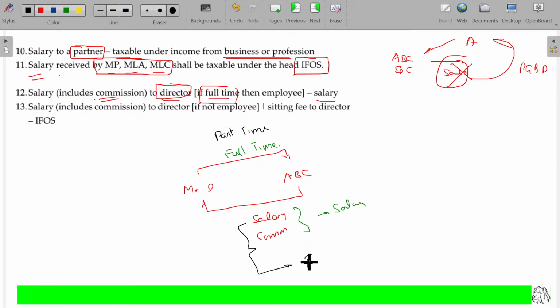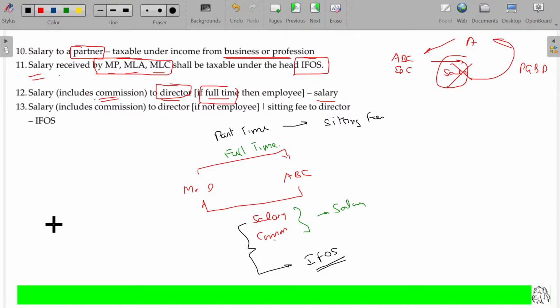Predominantly, it will be classifiable as income from other sources. Even in this case, one more item is also addable, which is nothing but sitting fee. That sitting fee also will be considered as income from other sources. Is that clear? Hope you will now be able to understand.